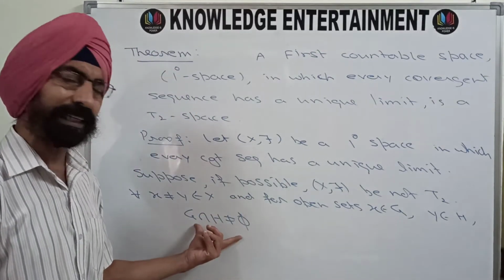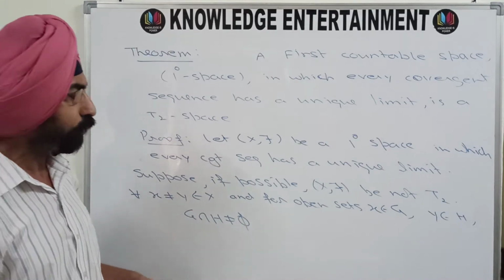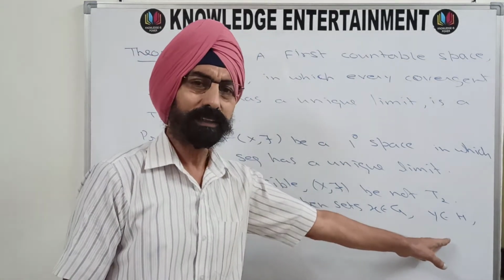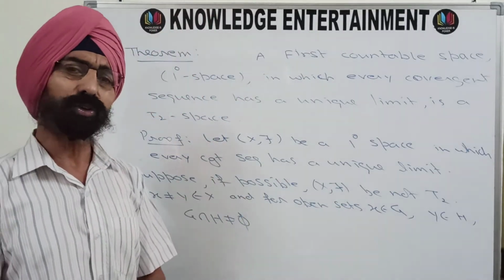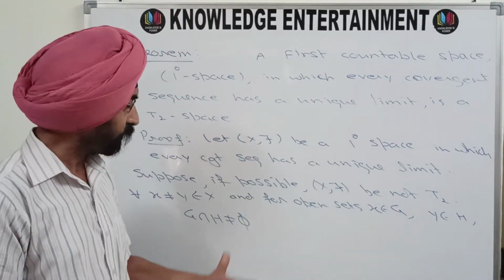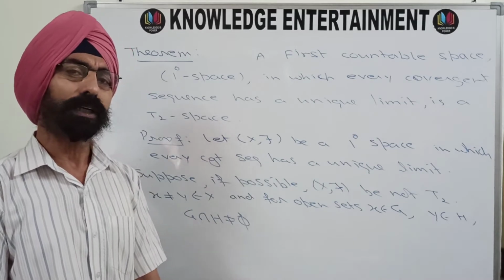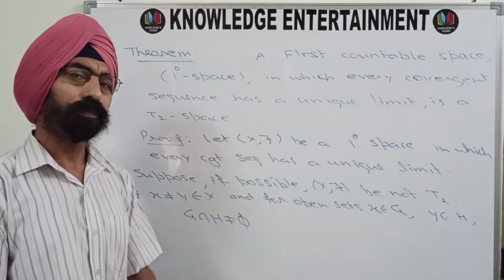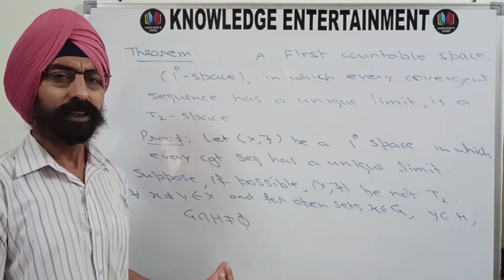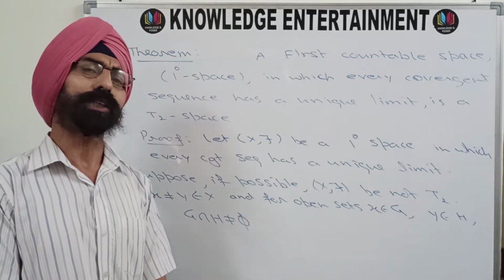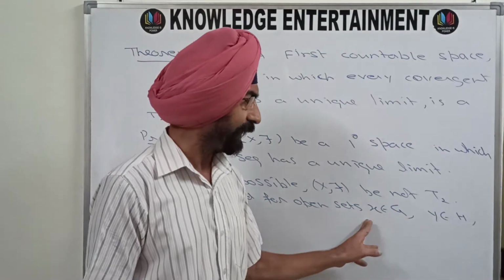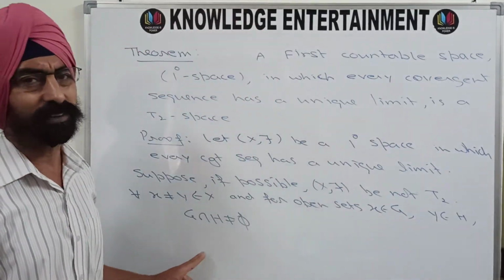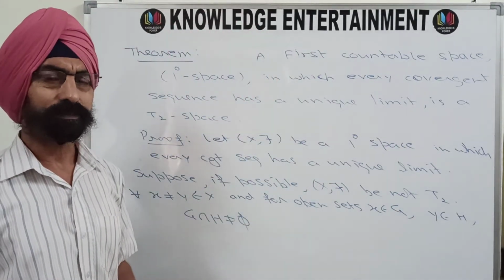Because if G intersection H is phi, then you have obtained 2 disjoint open sets, one containing x, one containing y. That means the space is Hausdorff, T2, which it is not, because we have supposed that the space is not T2. That means for every 2 distinct points x and y, you are unable to find 2 disjoint open sets. Whenever you have 2 open sets, one containing x, one containing y, their intersection will not be phi.